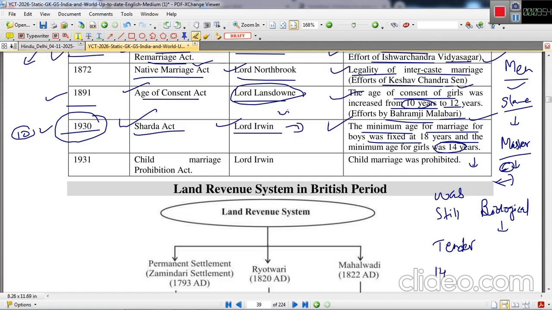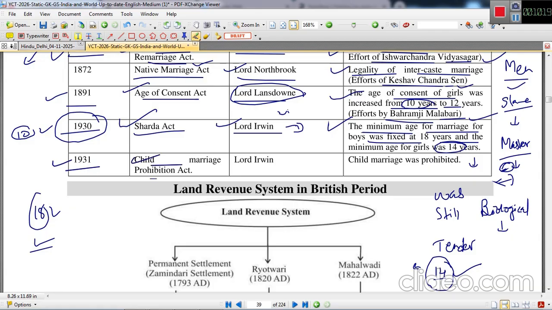See, 14 years is a really very tender age. Anyway, it is currently 18 years, which is a good age. If any girl gets married after 18 years of age, there is no problem as far as medical or biological constraints are concerned.